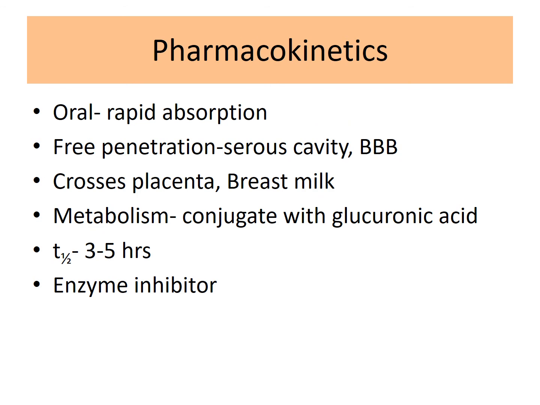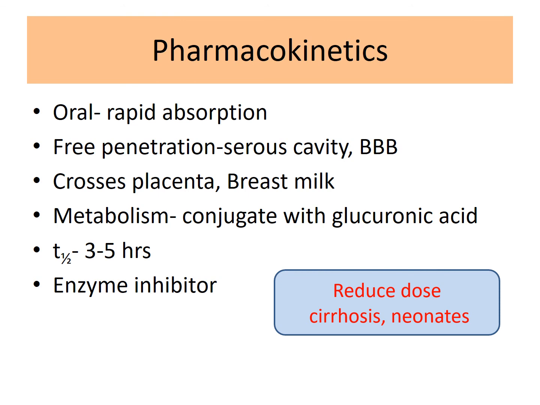Coming to the pharmacokinetic features of chloramphenicol, it is rapidly absorbed following oral administration, and it freely penetrates serous cavities, as well as crossing the blood-brain barrier. It crosses the placenta and is secreted in breast milk, and it is metabolized by conjugation with glucuronic acid in the liver. It has a half-life of around 3 to 5 hours, and it is a powerful enzyme inhibitor. Its dose should be reduced in cirrhotic patients as well as in neonates because they have low conjugating ability.